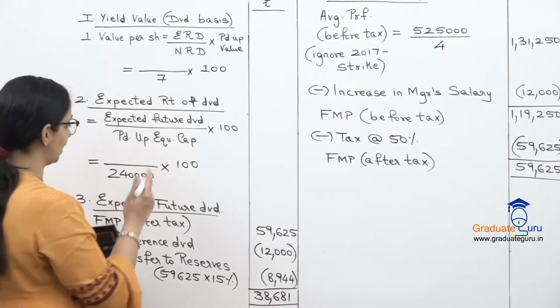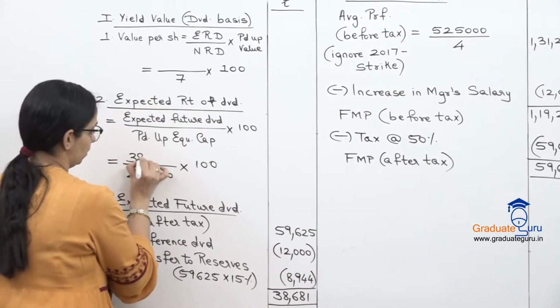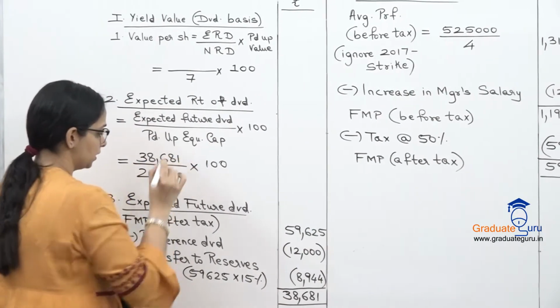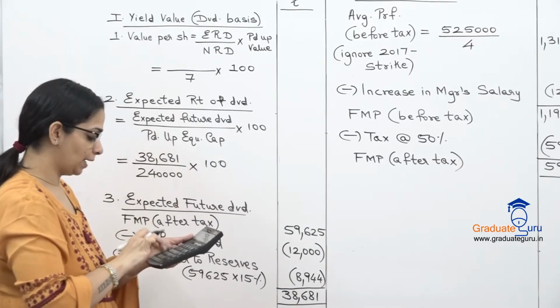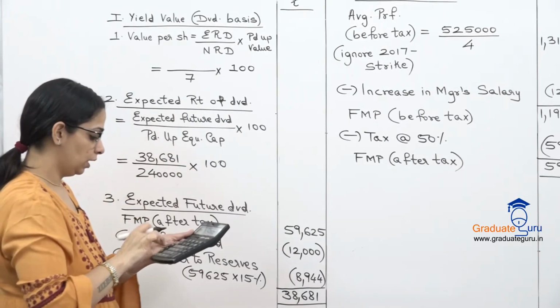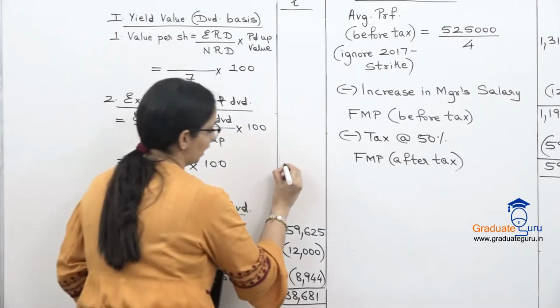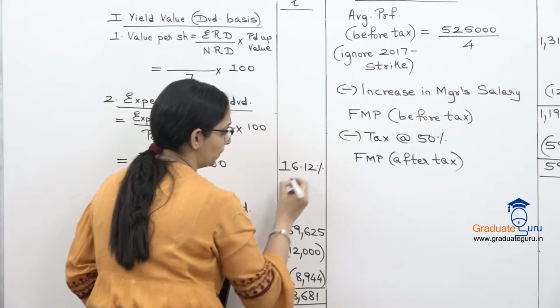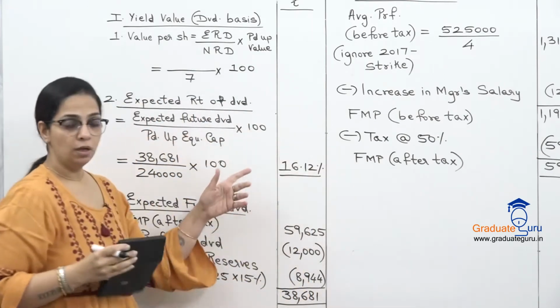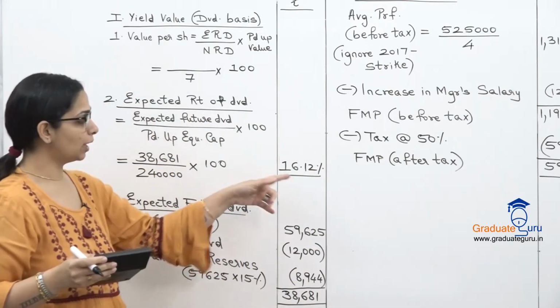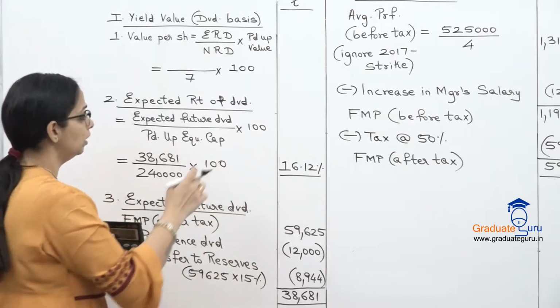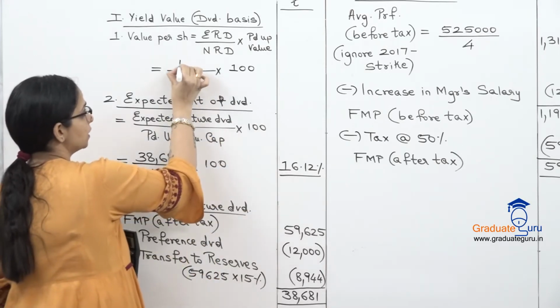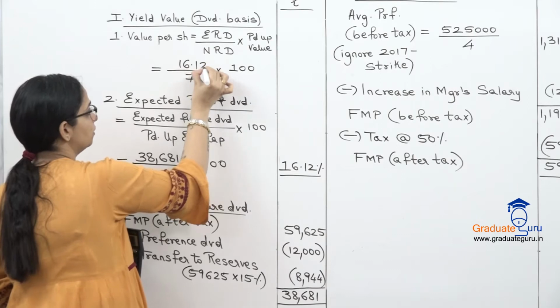So now I'll use that over here. 38,681 divided by 2,40,000 into 100. We get 16.12%. It comes to 16.117, and I'm rounding it off to 16.12. This I'm going to use over here. This is my expected rate of dividend.